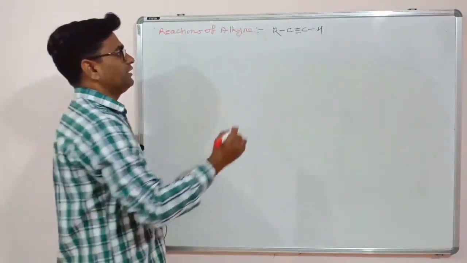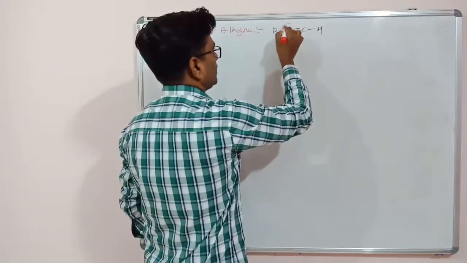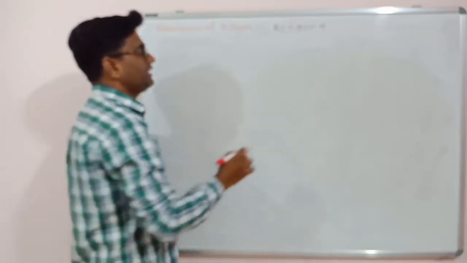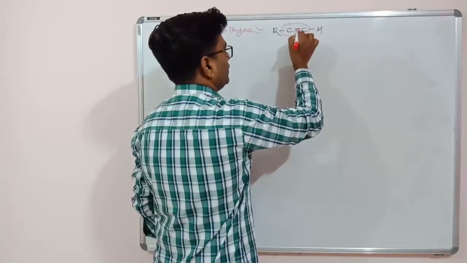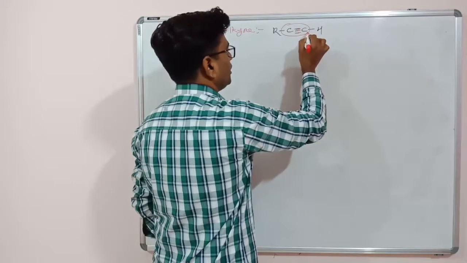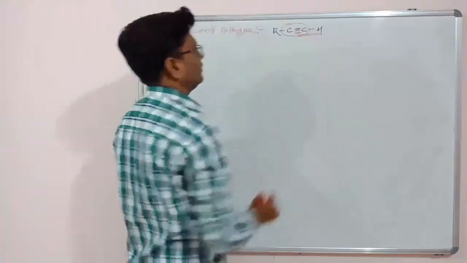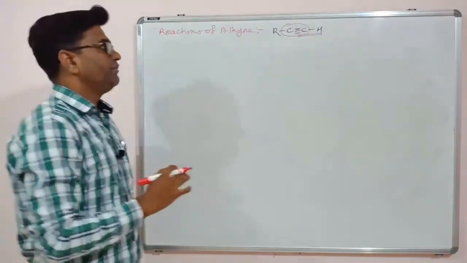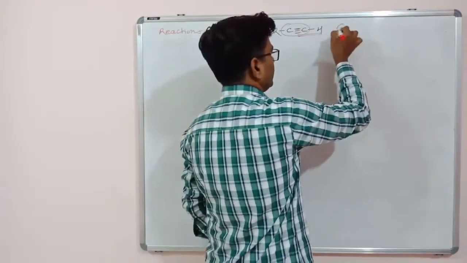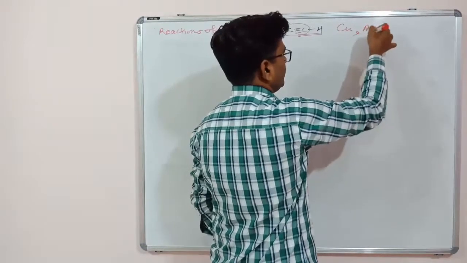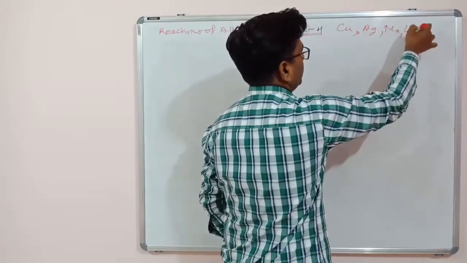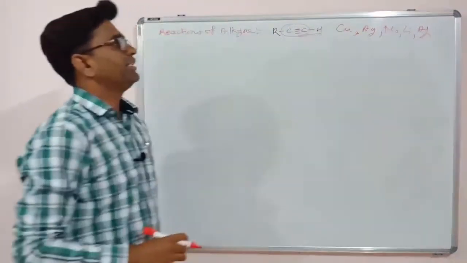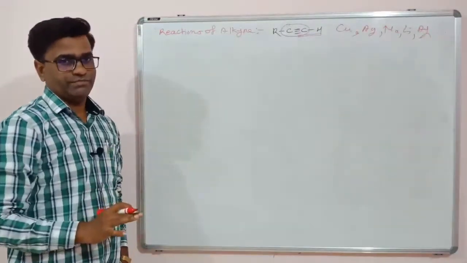Friends, up to now we have seen reactions of the carbon-carbon triple bond. Those reactions are called addition reactions. Now we will see the reactions of the terminal alkyne, that is the triple bond carbon CH bond. This hydrogen is very acidic, so it can react with metals like Cu, Ag, sodium, lithium. It reacts with these metals and forms a precipitate.